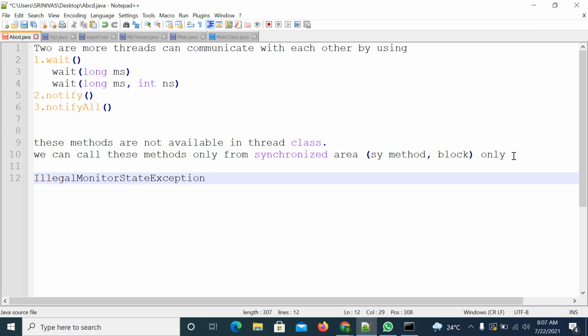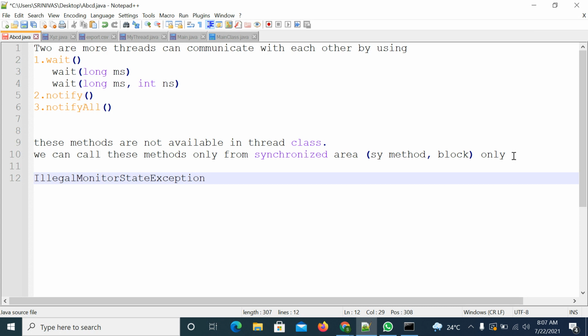Because inter-thread communication should happen through a common shared object, and here the common shared object is the Object class. That's why these methods are defined in the Object class. Inter-thread communication should be one-way: if one thread is interacting, the second thread must wait, and vice versa.